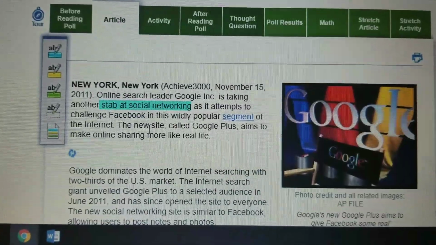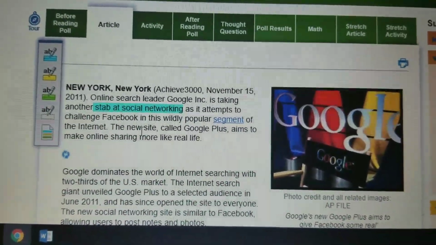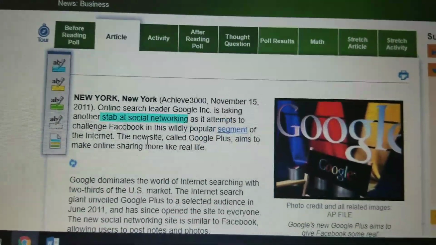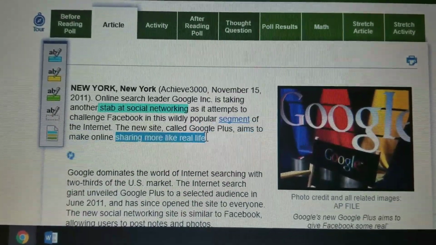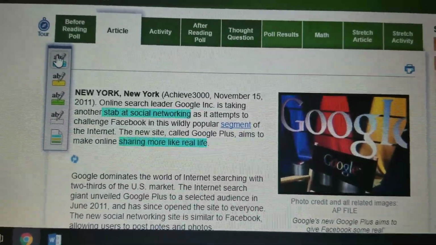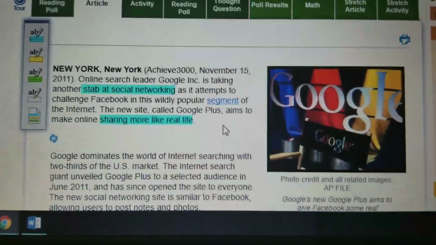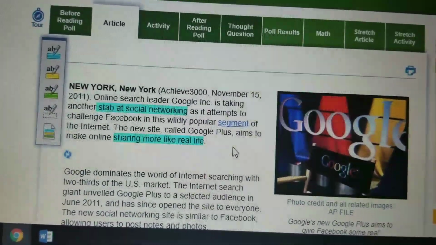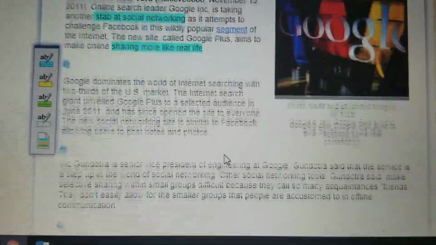Now the reason that stands out is because now I know that this website may affect other websites on the internet, and that's something new that I just learned. Another one, sharing more like real life. And I'm going to highlight that one because that tells me whatever is being shared on Google Inc., on this website, on Google Plus, is going to feel like real life. So that lets me know how this website is going to feel. Okay, I'll do some more.